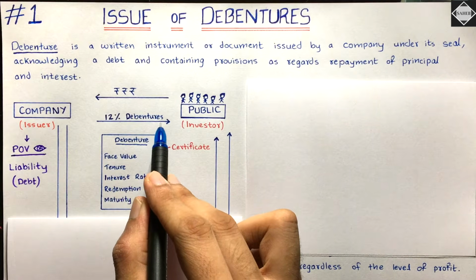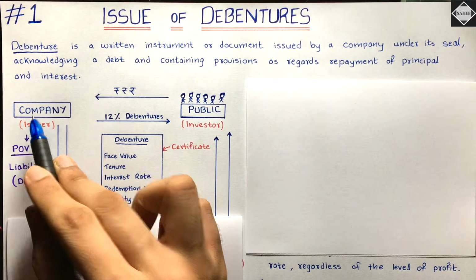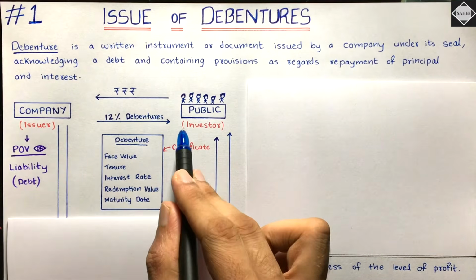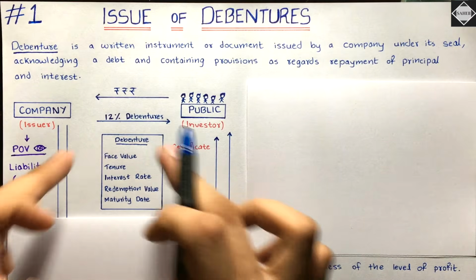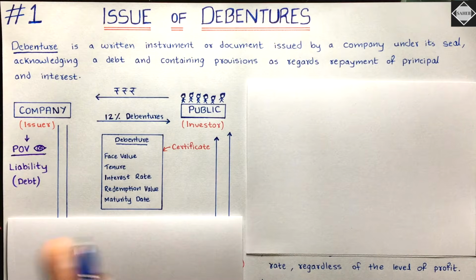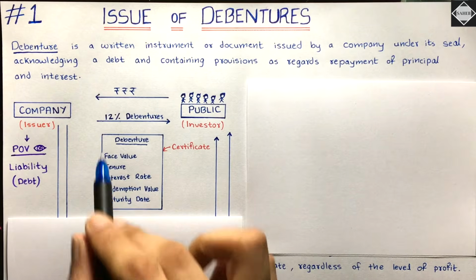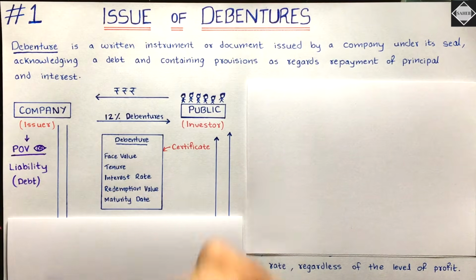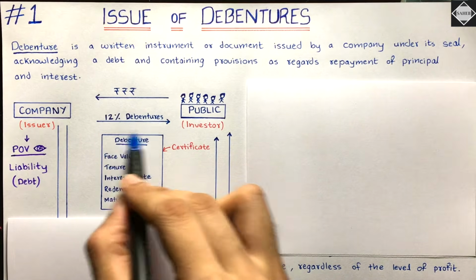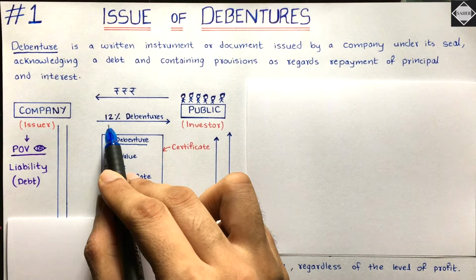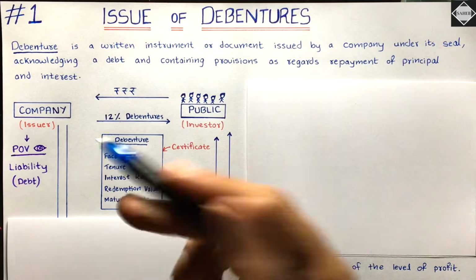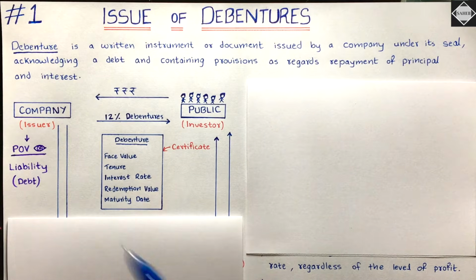So there will be interest. See here, 12% debentures. Public gave the money to the company. Company received the money and company gave them what? 12% debentures. This certificate, this piece of paper promising everything. After 10 years we'll pay you back 2 crore extra, isn't it? And then this 12% means the interest rate. Whenever you see 12% debenture, 13% debentures, 8% debenture, anywhere on internet, in news and all, wherever, then you have to understand that on that debenture, on that instrument, the interest that will be earned is this 12%, 13%, whatever it is. So interest rate will also be mentioned on this piece of paper.